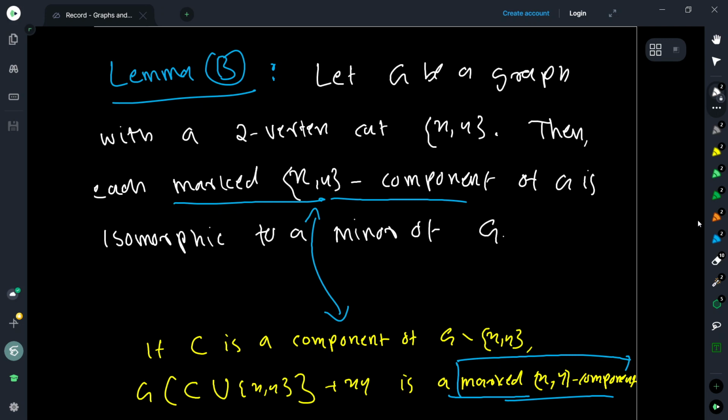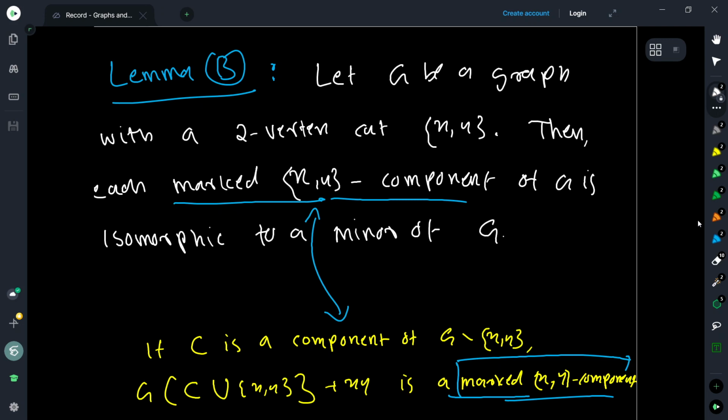So the lemma says that each marked XY component of G is isomorphic to a minor of G. So if a graph has a 2-vertex cut, then each marked XY component is isomorphic to a minor of G. This is what we want to prove.